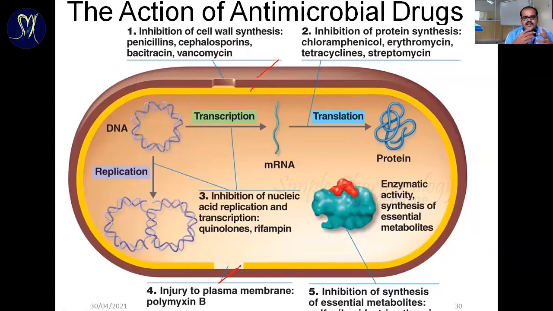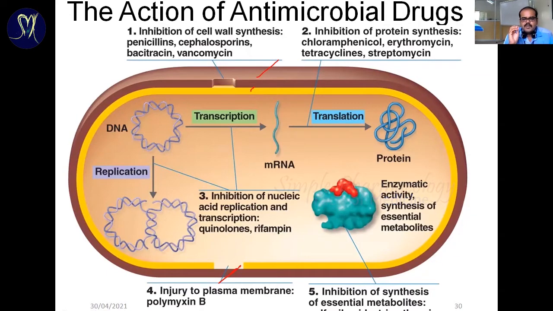Because of these five different mechanisms, your entire set of antibiotics comes under these five categories. For simplicity you can memorize that. If you want to write any drug mechanism, it must come under these five categories: cell wall inhibition, cell membrane, inhibition of cell replication, protein synthesis, or metabolic pathway.